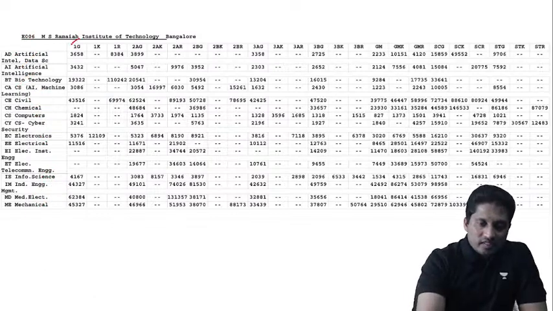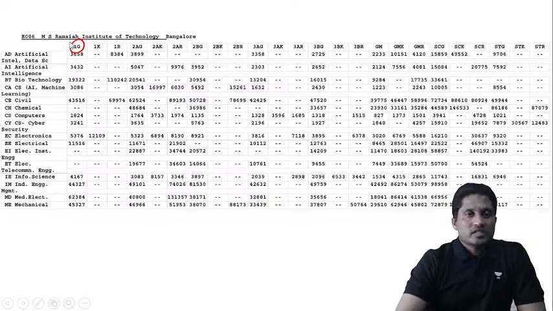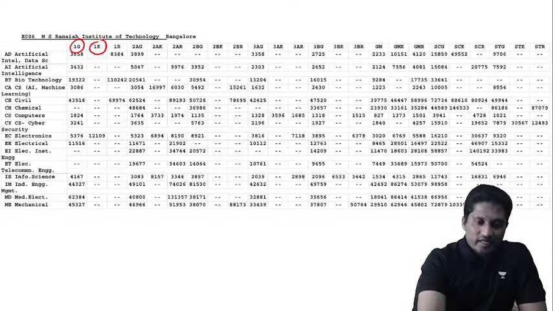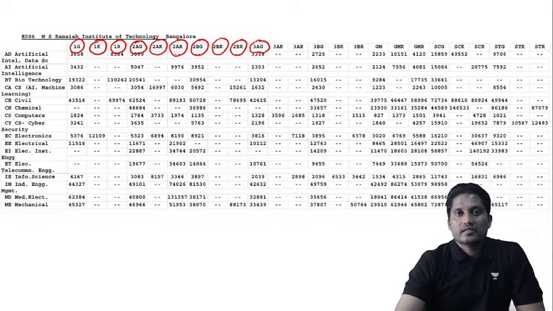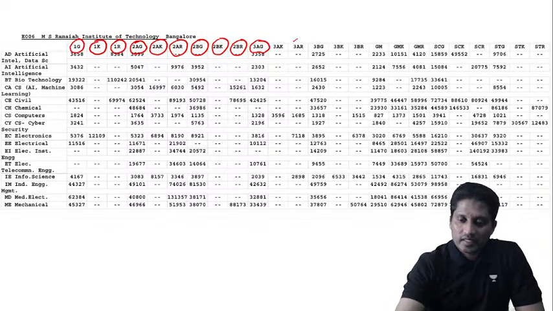So see, this 1G stands for category 1 general. I'm just explaining the top thing. 1K stands for category 1 Kannada, and then 1R stands for category 1 rural. Similarly, this is 2A general, 2A Kannada, then 2A rural, then 2B general, 2B Kannada, 2B rural. Then category 3A general, 3A Kannada, 3A rural, 3B general, 3B Kannada, 3B rural, then comes